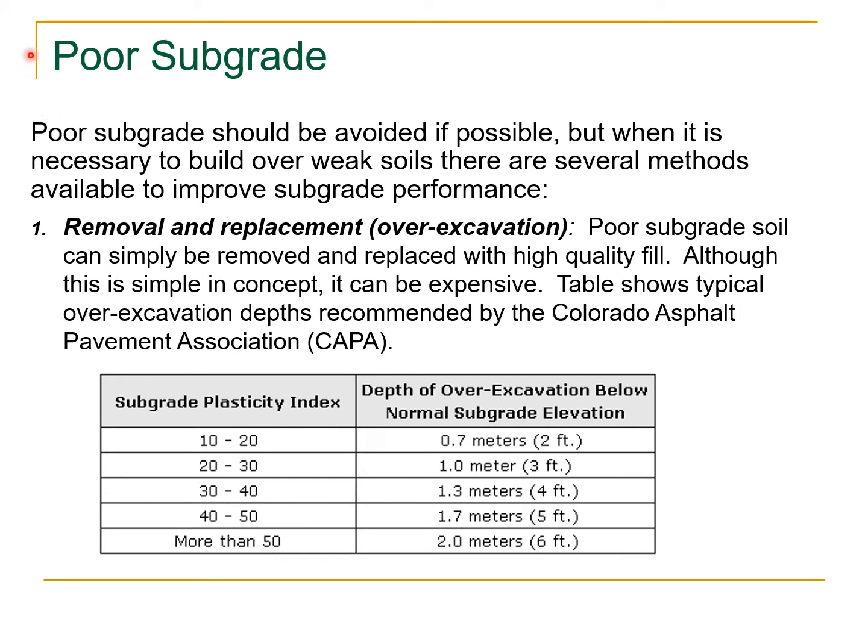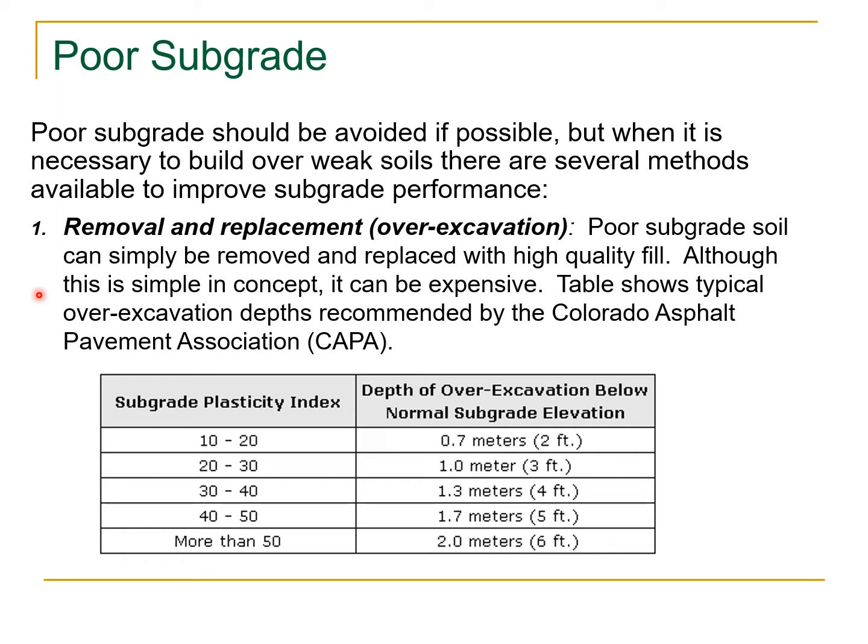Now we are going to discuss the poor subgrade. Poor subgrade should be avoided if possible, but when it is necessary to build over weak soils, there are several methods available to improve subgrade performance. Number one, the first method, removal and replacement, also called over excavation. Poor subgrade soil can simply be removed and replaced with high quality fill. Although this is simple in concept, it can be expensive.